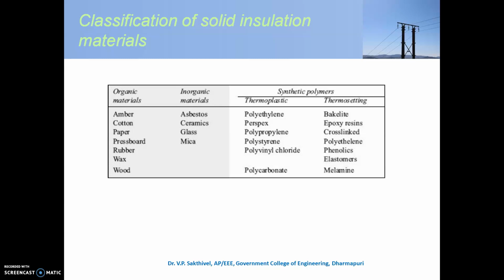In composite dielectrics we have to consider the properties of the dielectrics. The properties which affect the performance are the effect of multi-layers, then the effect of layer thickness, and the effect of interfaces. We have to consider these three factors while compositing different dielectric materials. And there are two types of breakdown that occur in composite dielectrics: one is short term breakdown and the other is long term breakdown.